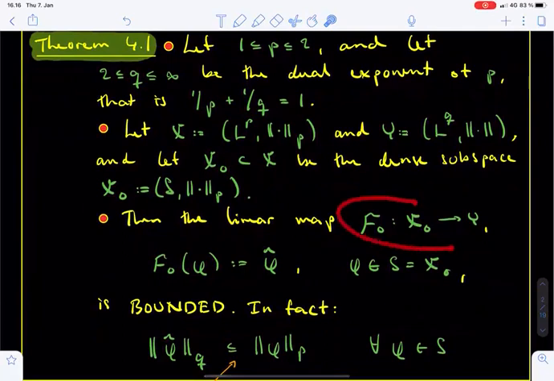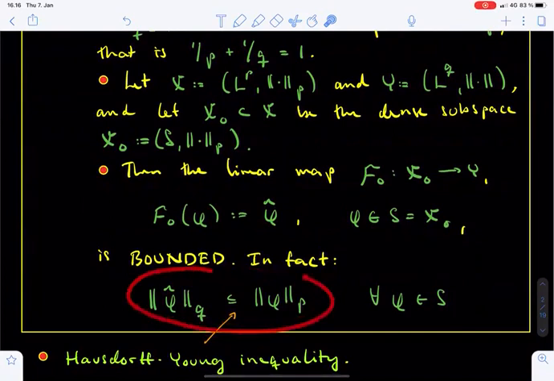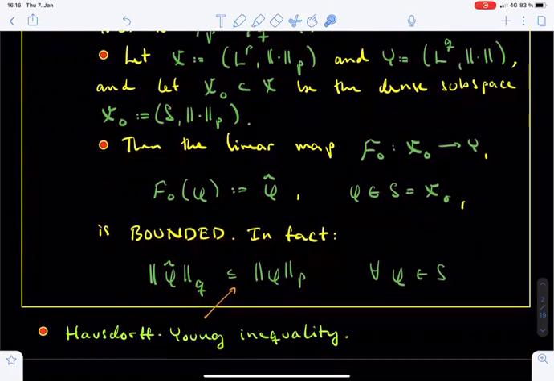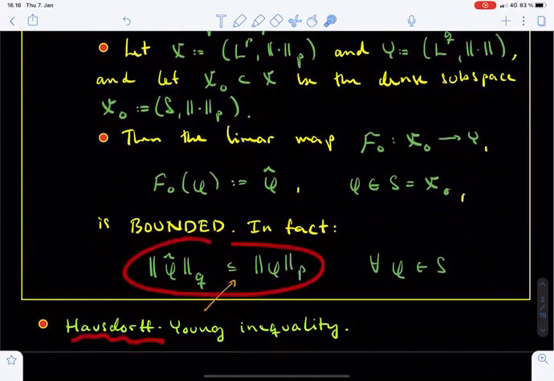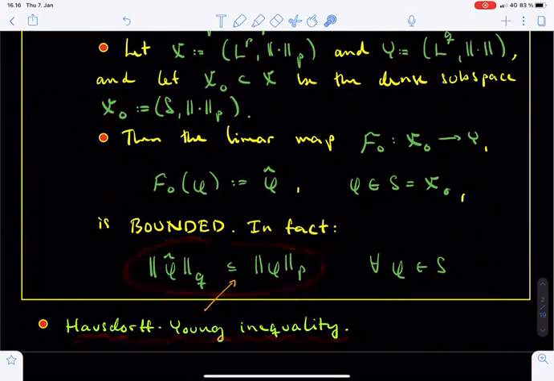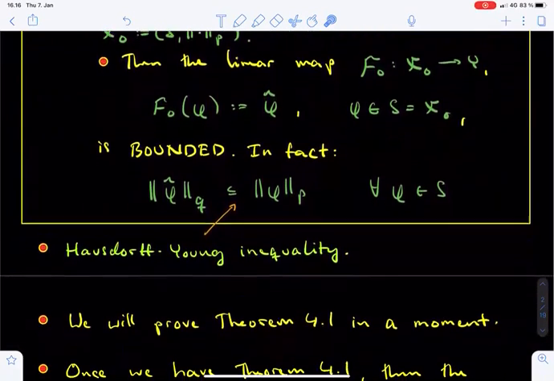Then the Fourier transform map calligraphic F0, defined on the space X0 and taking values in Y, is bounded, in fact with constant 1. The Lq norm of the Fourier transform of any Schwartz function is bounded by the Lp norm of the Schwartz function. This inequality is often known as the Hausdorff-Young inequality. It is a generalization of the cases p equals 1 and p equals 2, which we have seen in previous lectures.